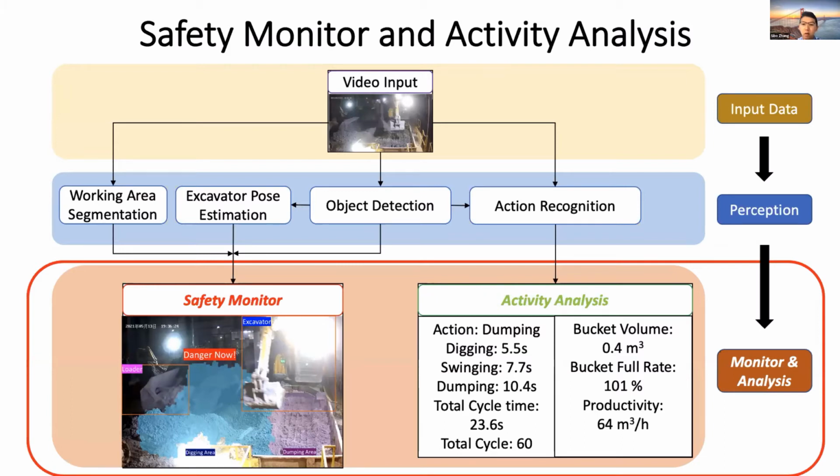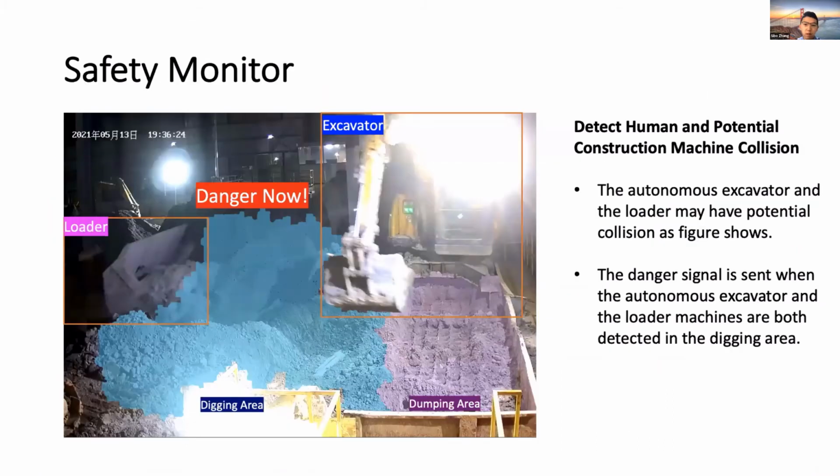So it's important to detect potential collisions, since the loader driver finds it hard to know which state the excavator is currently in from his wheel. The danger signal is sent when the autonomous excavator and the loader machine are both detected in the digging area. Besides, our system will send an alert when a human enters the working site.